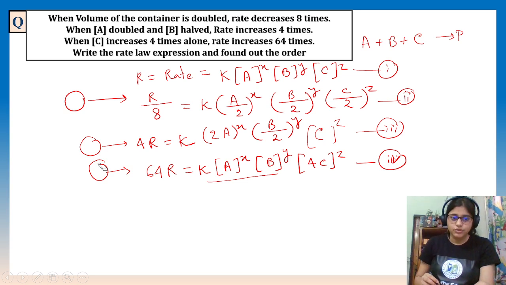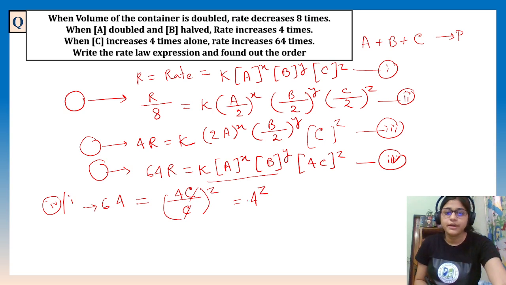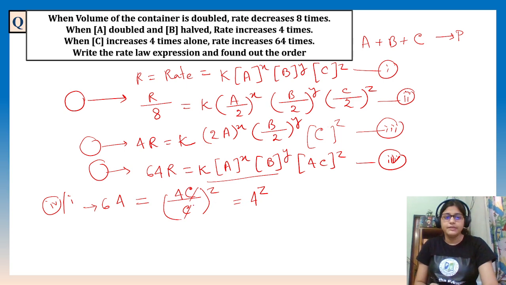Okay, so now what should we do first? If we divide 4 by 1, then all the things will be cancelled out. Just dividing 4 with 1, 64 equals, everything will be gone, only 4C by C to the power Z. C will be gone also, so 4 to the power Z. 4 to the power Z means 4 into 4 into 4, which is 64.